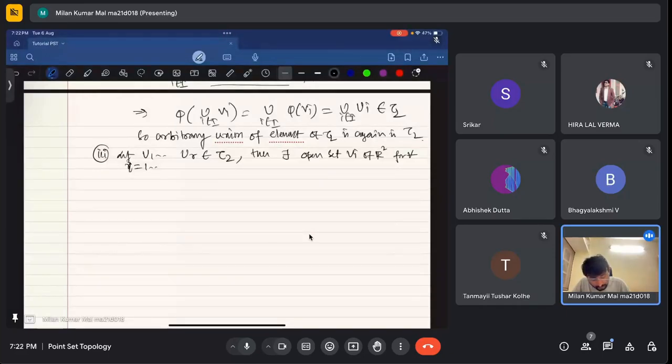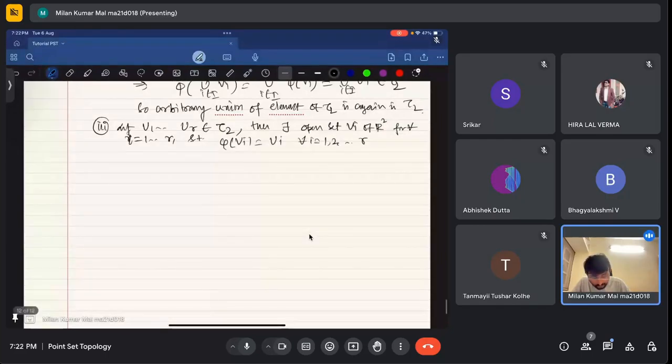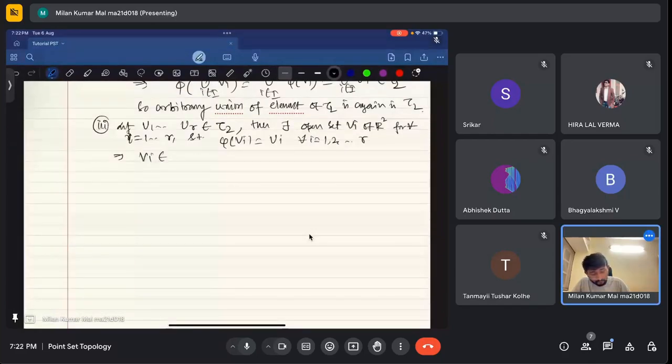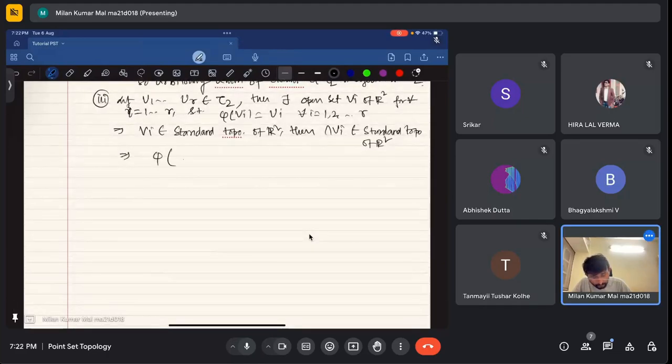Now as Vi is in the standard topology of R square, the intersection of Vi is again in the standard topology of R square. That implies phi of the intersection of Vi, i equals 1 to r, is again in... no, not in the standard. By definition, this will be in tau 2.